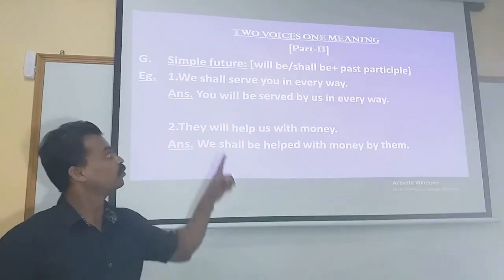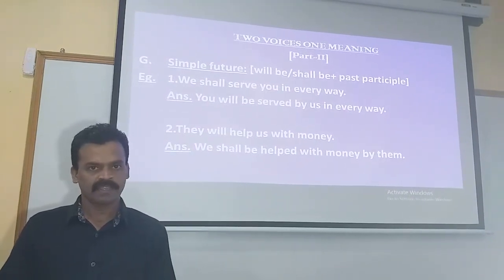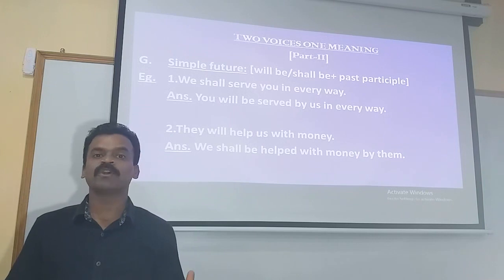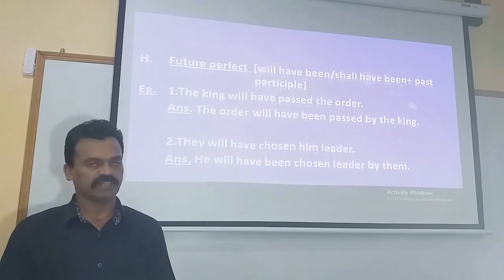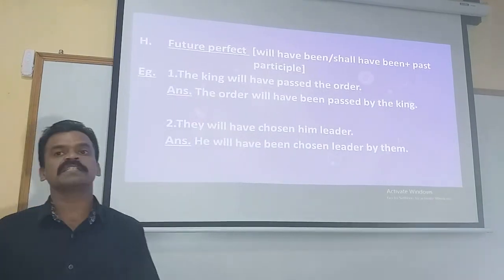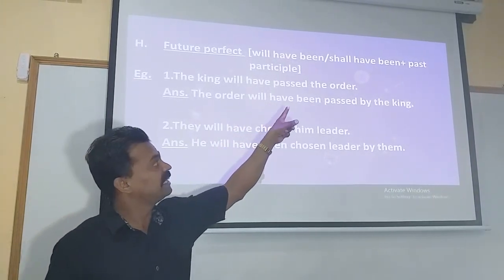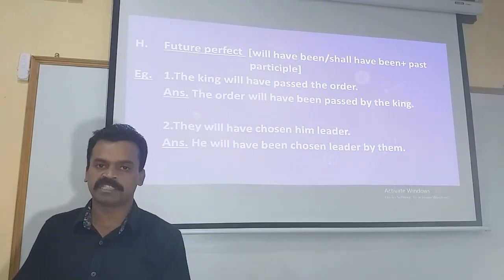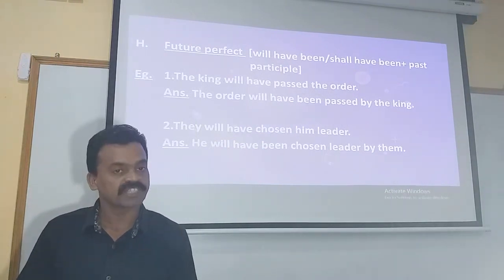Hope you are clear of the rules when the statement given in active voice is in simple future. And future continuous cannot be converted into passive voice. If the statement is in future continuous, we will not be able to convert such a sentence into passive voice at all. So the next rule is future perfect. When the given statement is in future perfect, the rule to be followed is will have been or shall have been plus the past participle form of the verb. Will have been or shall have been plus verb in its third form.